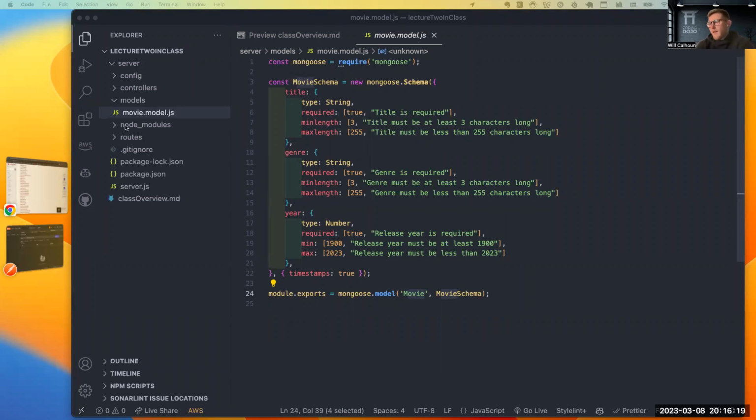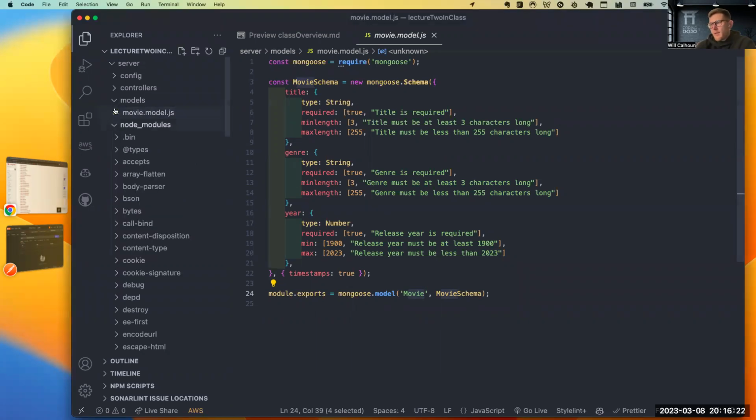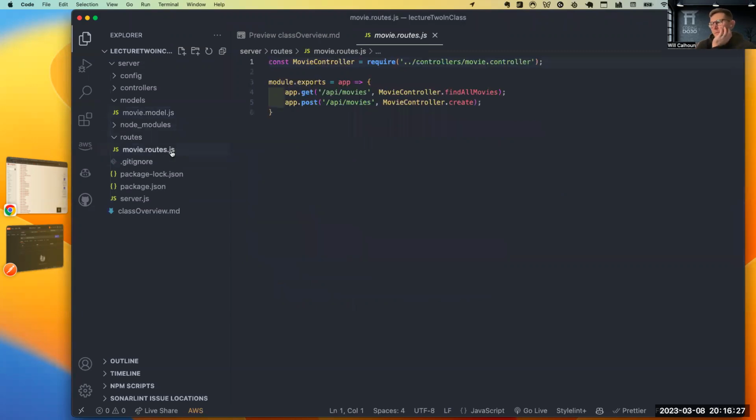Cool. All right. Node modules is node modules that is there. Make sure we have our gitignore to handle that. And the last thing we have is our routes, right? Our routes is really the traffic coordinator director of when this route is hit. Localhost 8000/api/movie or 127.0.0.1:8000/api/movies, then this does two things.